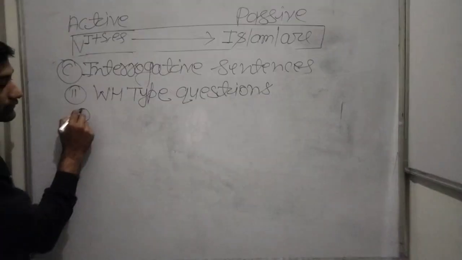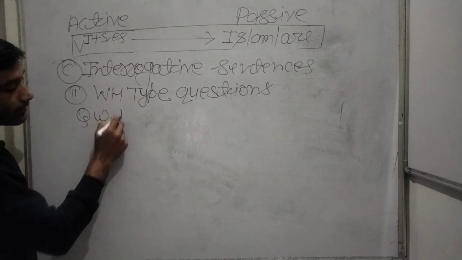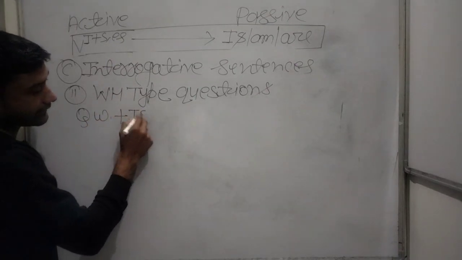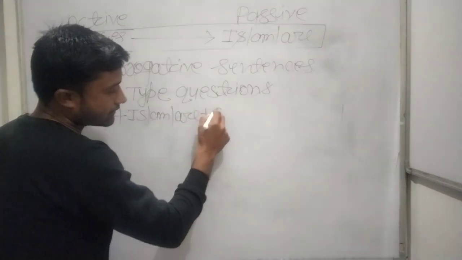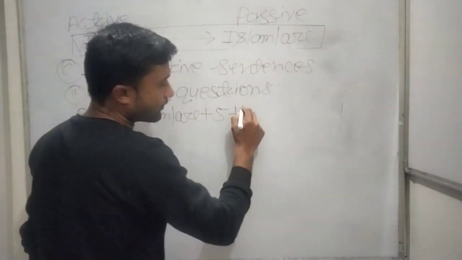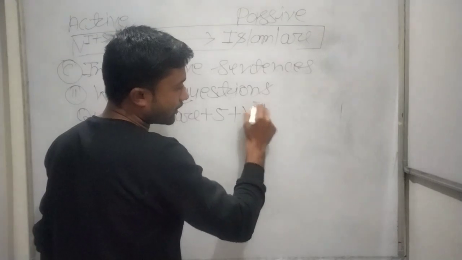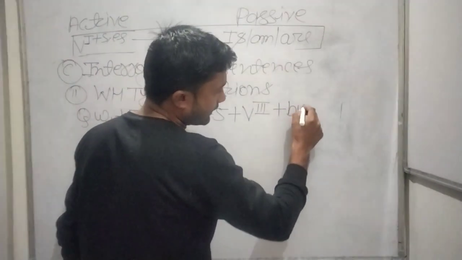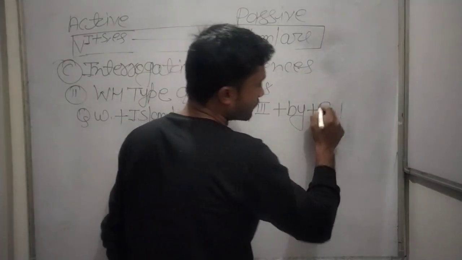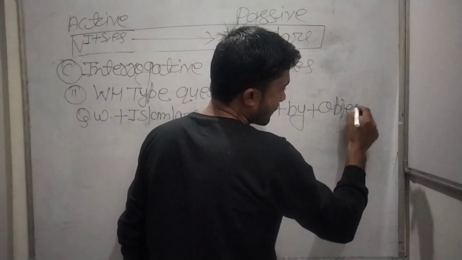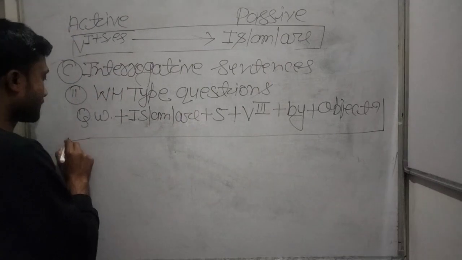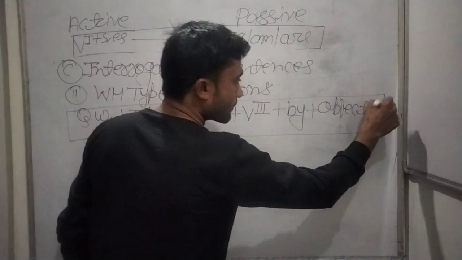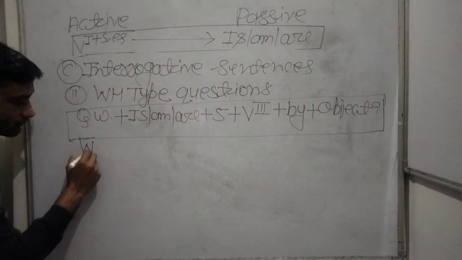First of all, question word, plus is, am, are, plus subject, plus the third form of the verb, plus by, plus object, and then a question mark.